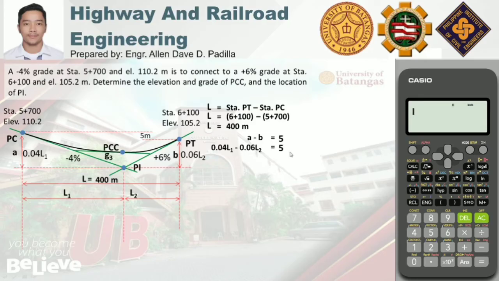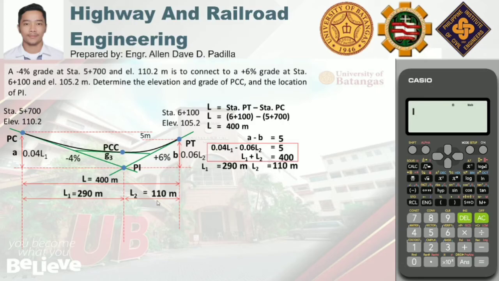And then, yung second equation natin, simple lang. Alam natin na L1 plus L2 is equal to the total length of the curve, which is 400. So, we have L1 plus L2 equal to 400. So, by using these two equations, makukuha natin ang value ng L1 and L2, and those are equal to 290 meters and 110 meters respectively. So, ilagay lang natin siya sa ating figure. We have L1 equal to 290 meters, L2 equal to 110 meters.